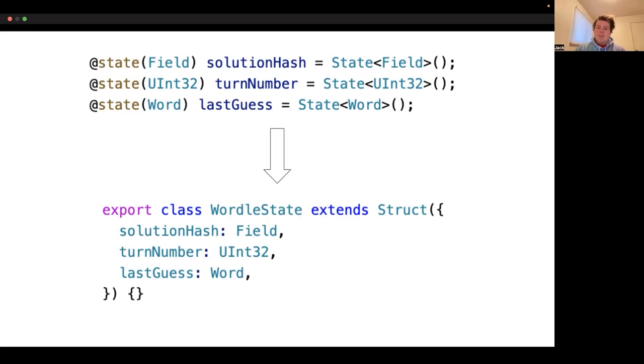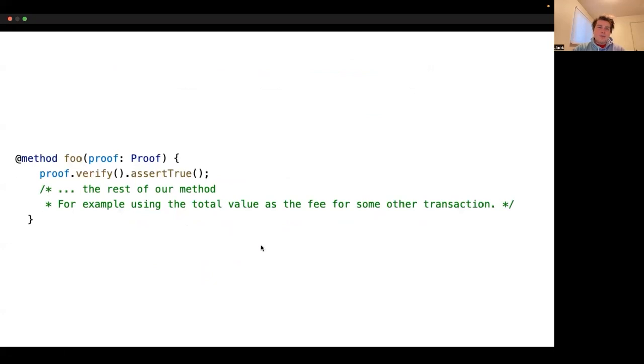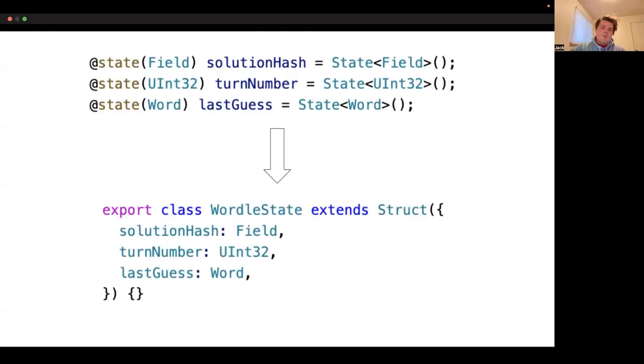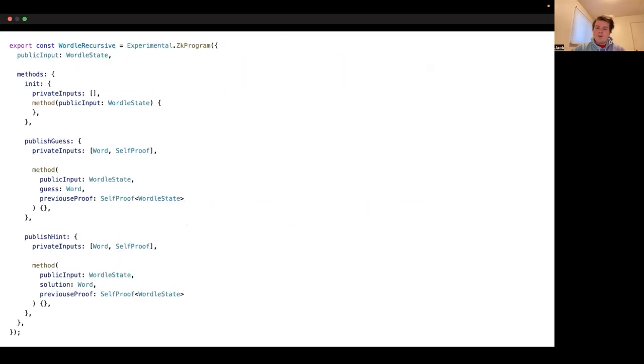At the end of the game, we can take our proof and verify this inside of a smart contract method if we want to do something like get a payout in exchange for winning a game. But we'll jump back to that at the end. For now, we store our game state in this Wordle state, and we exchange it between our two players using a peer-to-peer method.